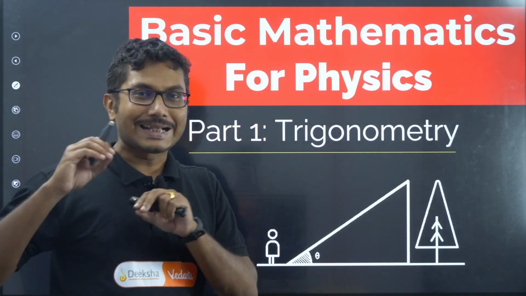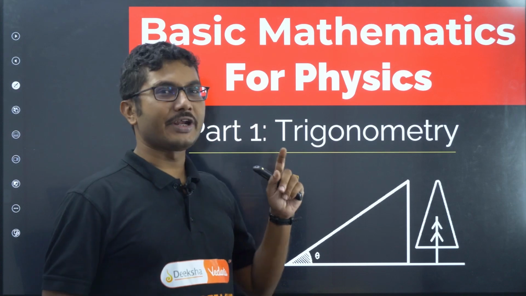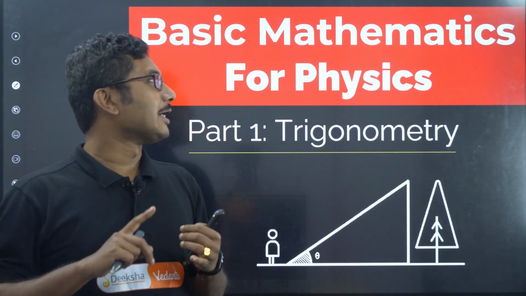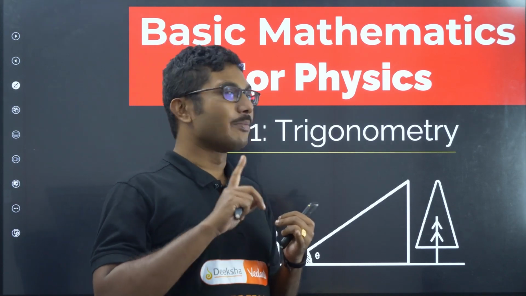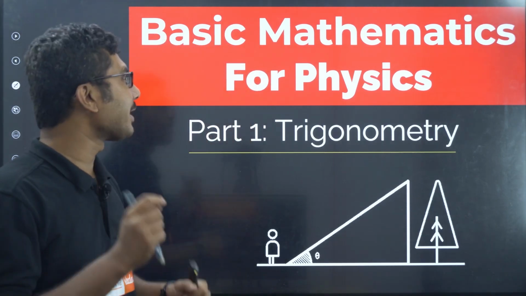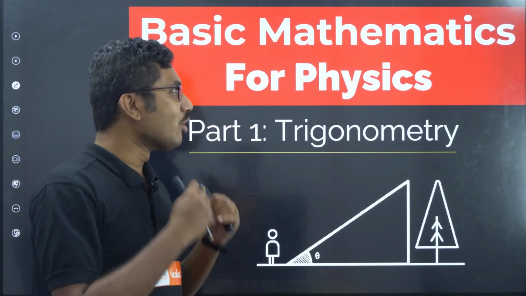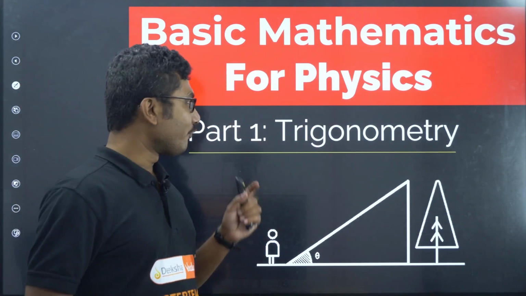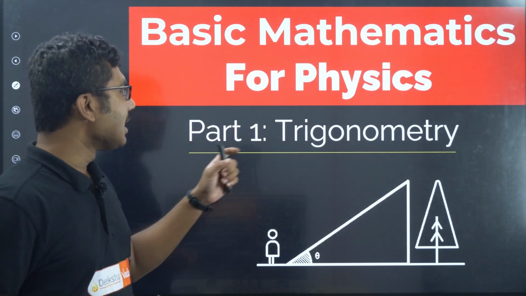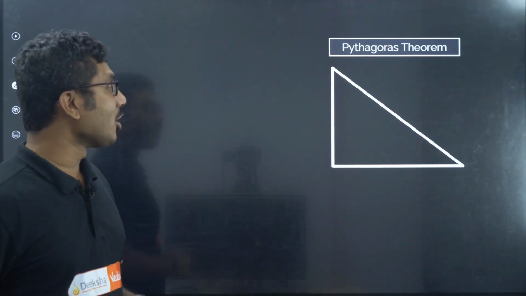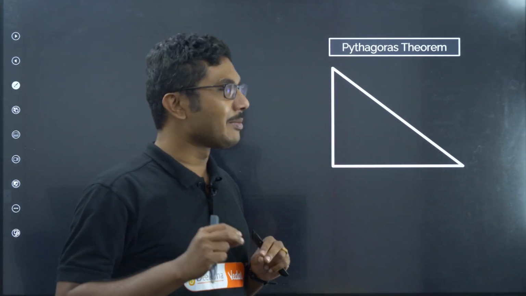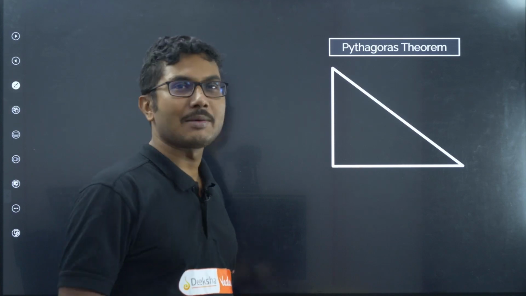For that, the basic things: trigonometry, then there will be some geometry, some algebra, some calculus, and some graphs as well. These are all important topics we are going to discuss throughout this series, basic mathematics for physics. So the first topic today is trigonometry, and we will start with the basics. This will be very basic. If you have learned or if you remember them, please try to recall as I am going through this.